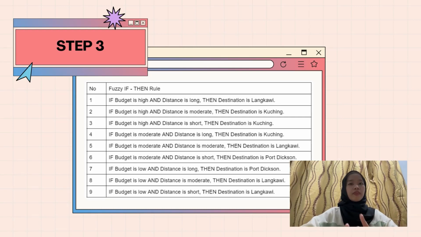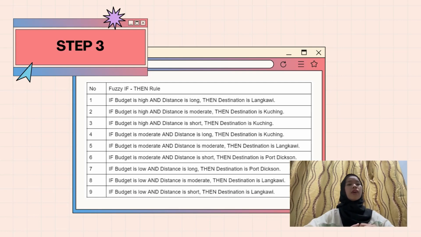For the seventh, if budget is low and the distance is long, then the destination is Port Dickson. For the second last, if budget is low and distance is moderate, then destination is Langkawi. And the last one, if budget is low and distance is short, then the destination is Langkawi.